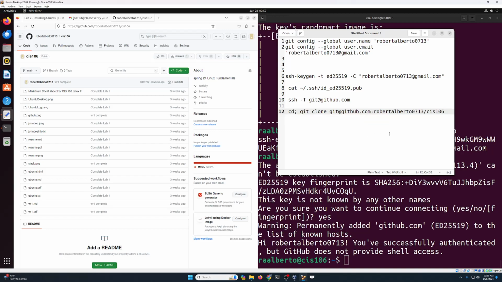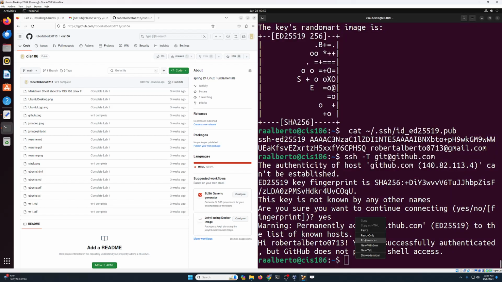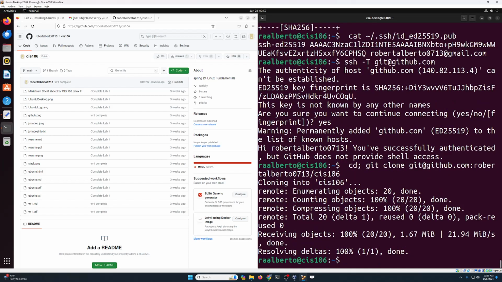And then just paste. Make sure that yours is just like mine, except that yours is gonna include your username and your repository. After you do this, all we have to do is simply copy this command as you see it over there and then paste it in your terminal. Press enter and this is the output that you should expect.